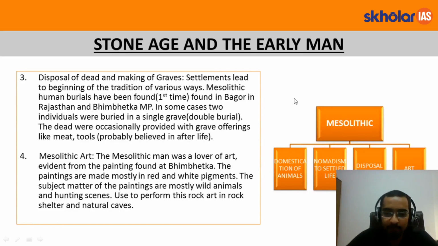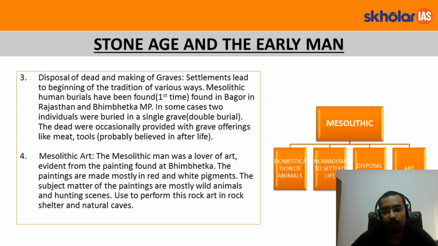So let's just revise what we have studied in this Mesolithic culture. They started practicing domestication of animals. Why did they start domestication of animals? Because they started producing food and they felt the need to secure their land and their produce. And who were the first animals to be domesticated? They were cattle, dog, sheep, buffalo.